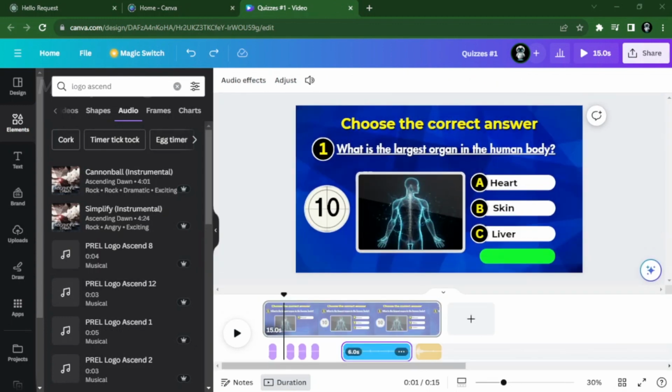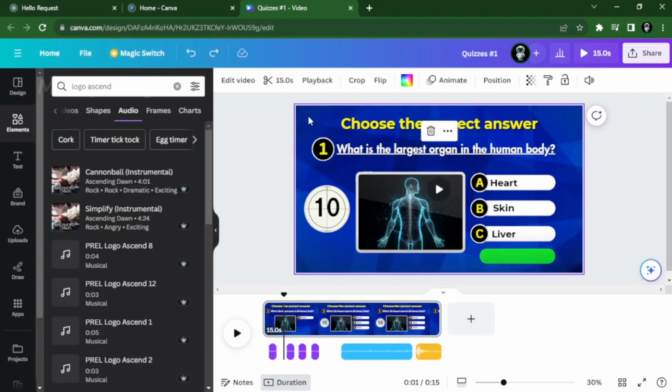Now that we have adjusted the correct timing of the sound effects, we want them to stay as they are on every question that we are going to create later, so we don't want to accidentally edit or move them. To do that, we are going to download the background video with the sound effects.